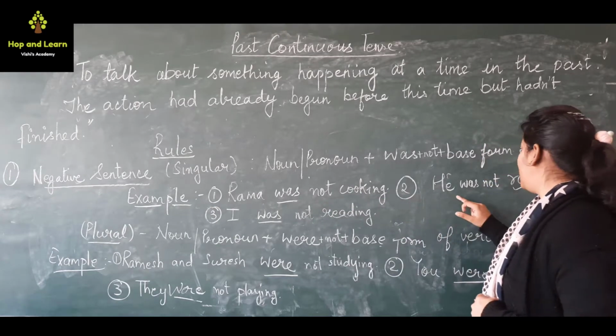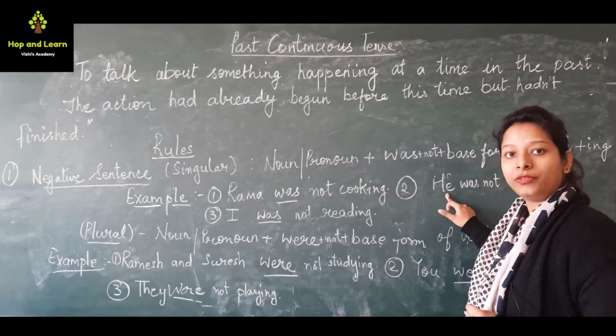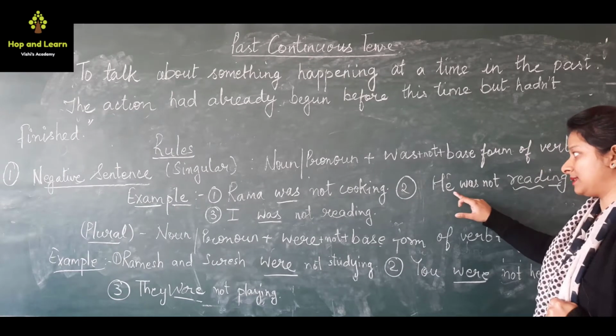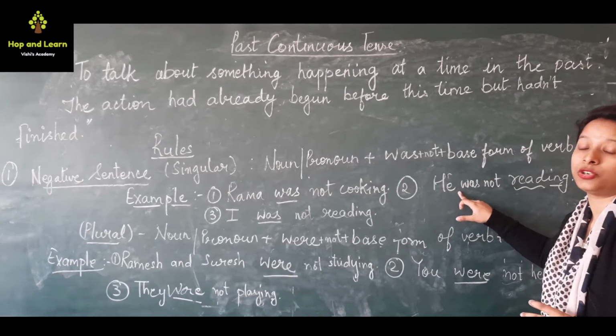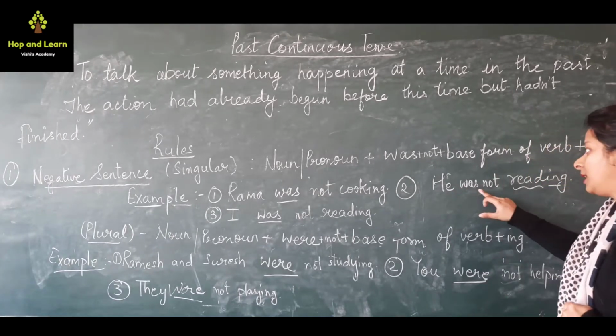Second sentence, he was not reading. Now he is a pronoun we use for singular nouns. So he was. Since it is a sentence in which we are talking about only one person, only one boy, so he was not.